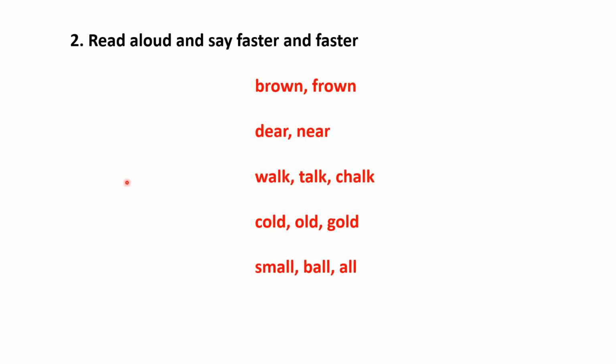Okay, now let's do the exercise. Here what we have to do is read aloud and say faster and faster. First we have to read these words slowly, then we have to read them fast and faster. Okay, so how are these words? These words are rhyming words.